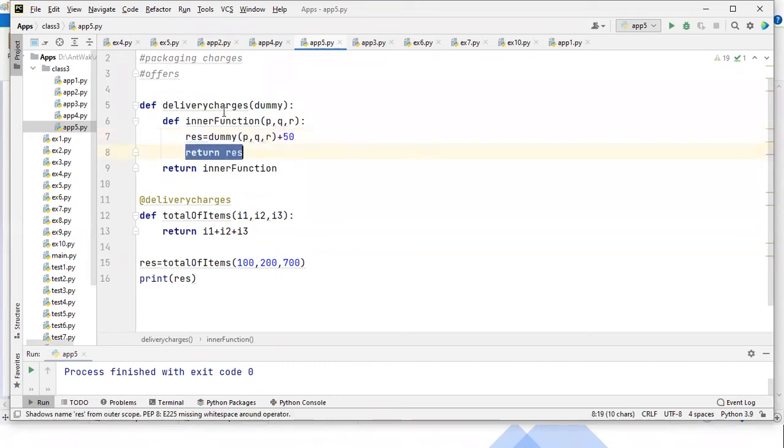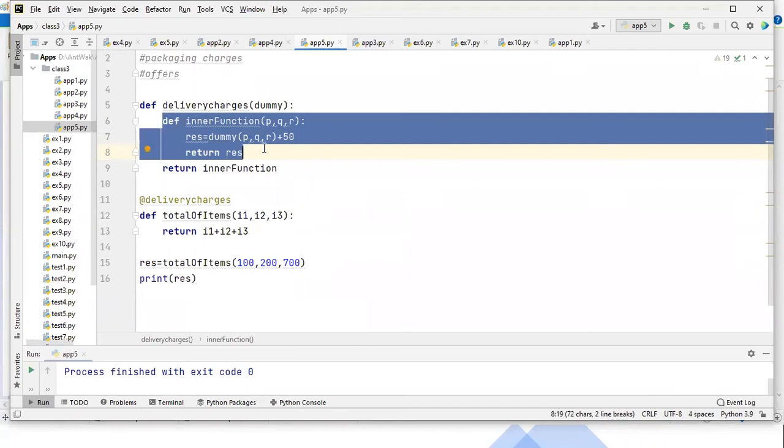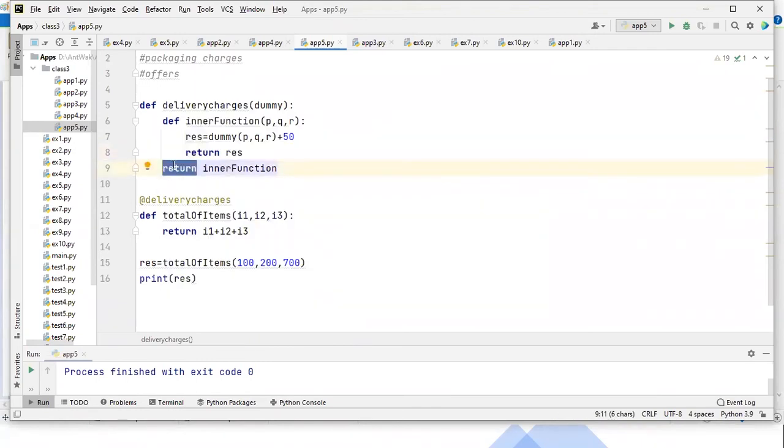Now, guys, when you call this inner function, what is the inner function returning? It is returning the result. Result is nothing but 1000 plus 50, that is 1050, and then 1050 will be returned, and this is the inner function scope. Now we can see, guys, what is the outer function returning? The outer function is returning the inner function. Now the inner function is returning 1050, that 1050 that you are seeing in the output.